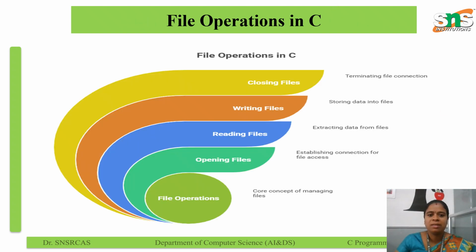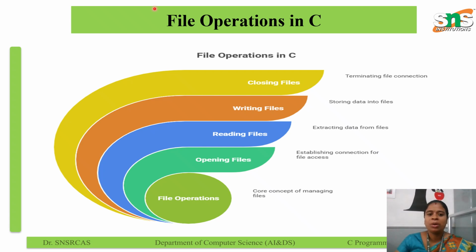Next one, file operations. File operations in C allow the program to store, retrieve and manipulate data permanently on secondary storage devices like a hard disk. C provides a rich set of library functions in the standard input output header that help with reading, writing and managing files. To work with files, C uses a special data type called FILE. The syntax is FILE *fp, the file pointer declaration. FP is called the file pointer. It stores information about the file such as current position, mode and status.